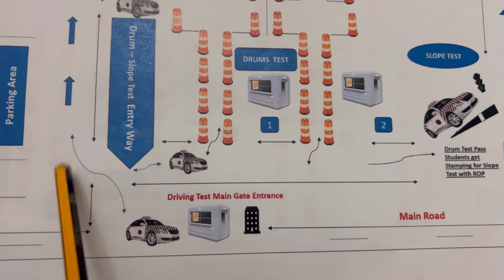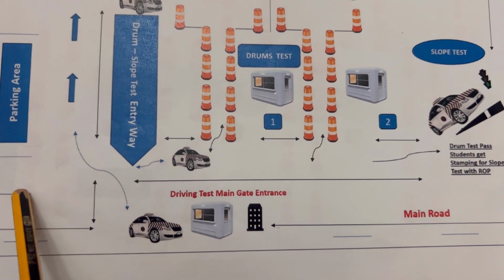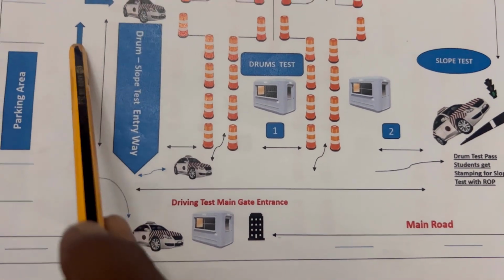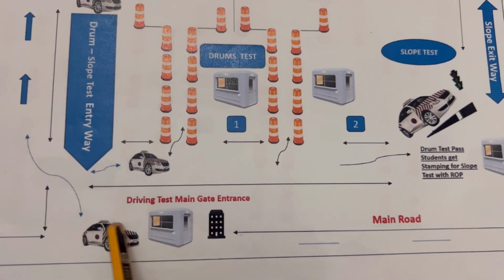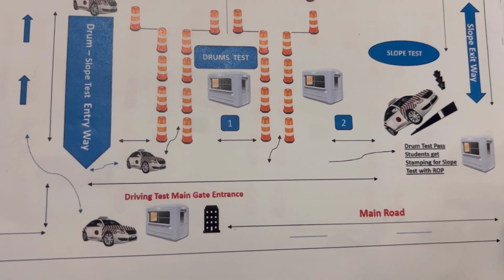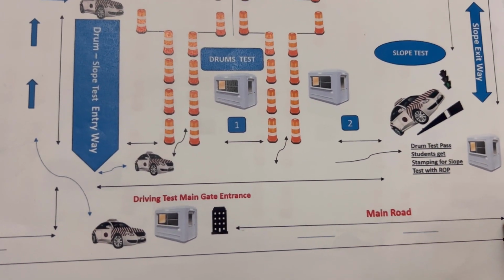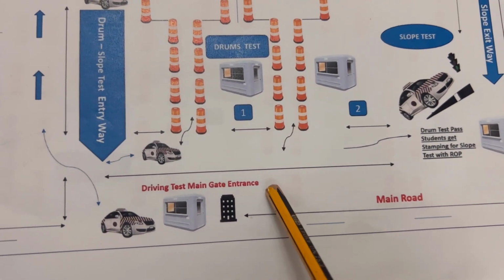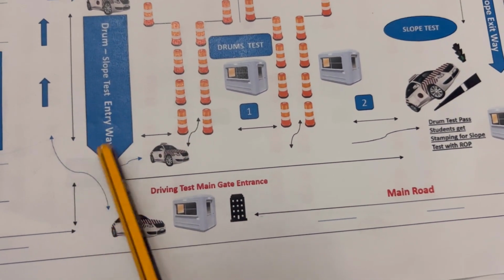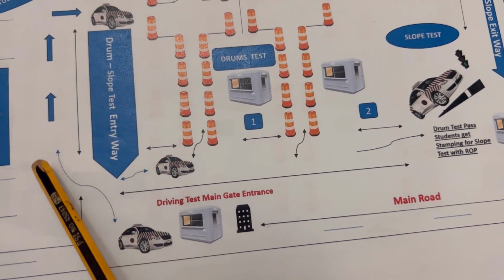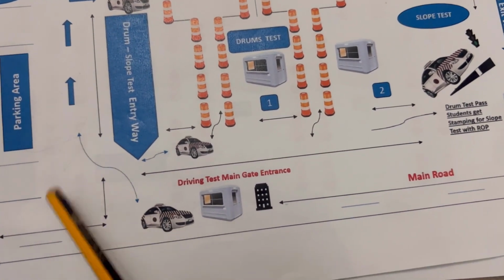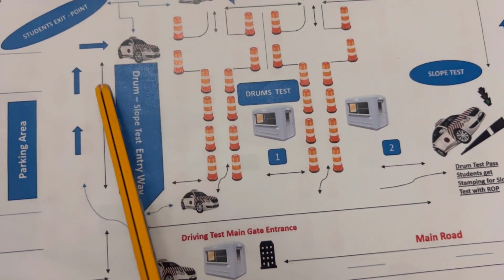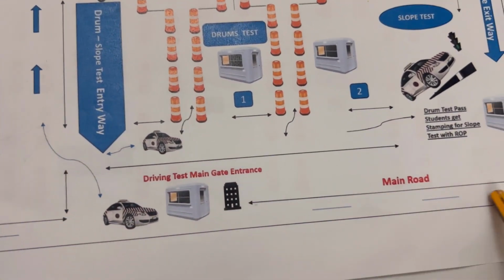By mistake, they will not stop the car here because you have parking left, right. You can park anywhere. But what they will do, they will drive the car outside of the main road. Many students do this mistake because they don't know what to do, and they have to park here at the parking. But maybe they forget or something, they go outside of the main road.